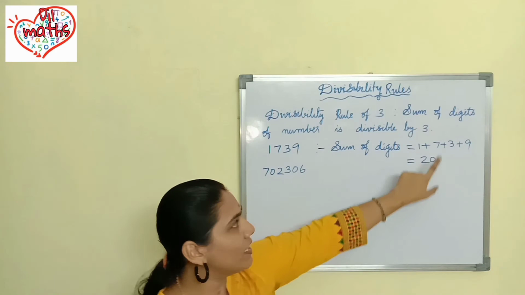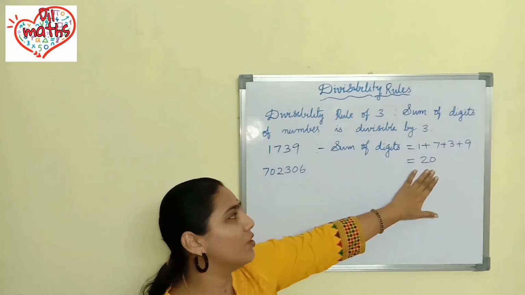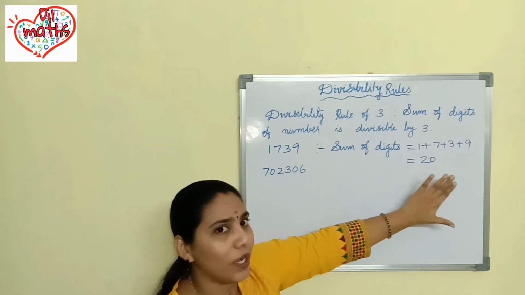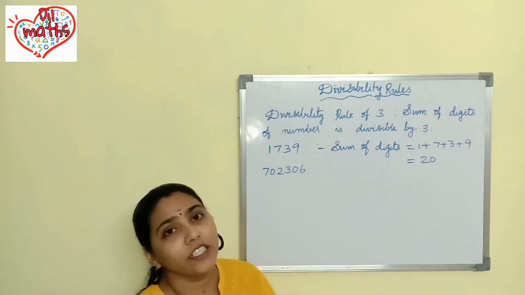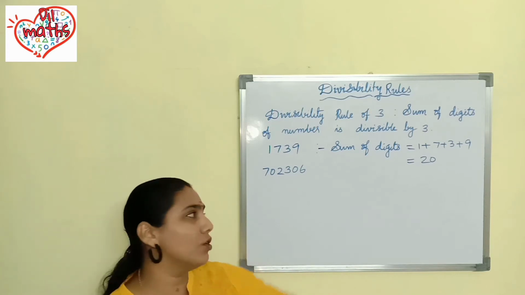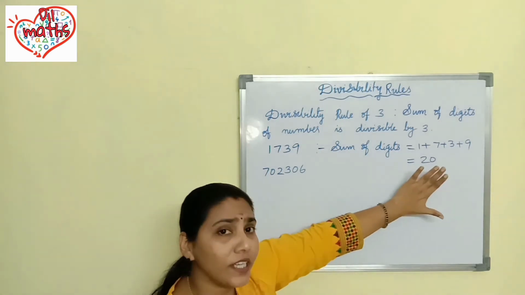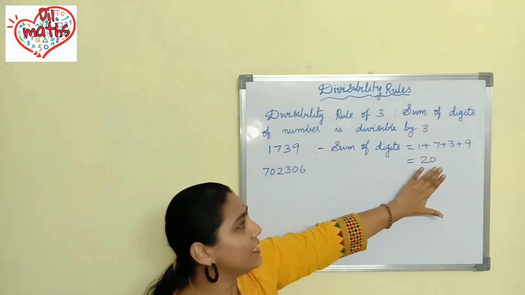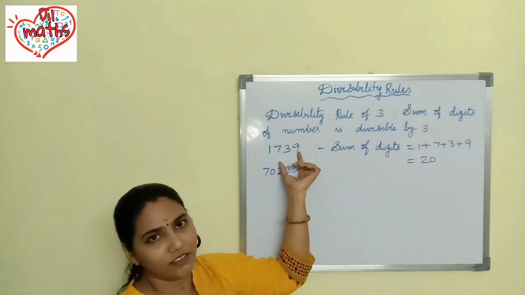No. Because in 3 table, 20 is not coming, isn't it? So this 20 is not divisible by 3. Why? If you are dividing 20 by 3, you will definitely get a remainder. Then what you can say from that? This sum is not divisible by 3. So the given number is not divisible by 3.